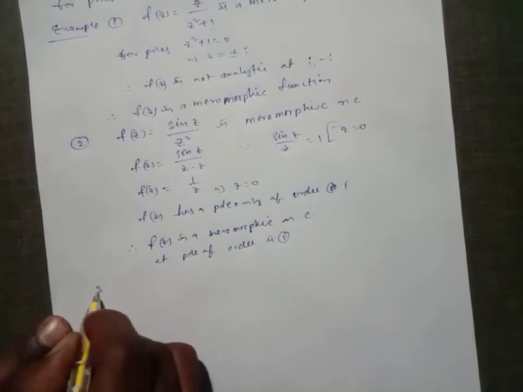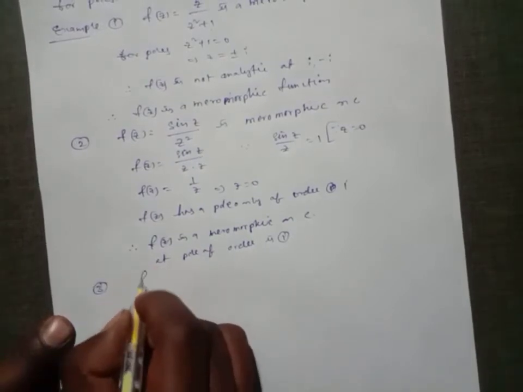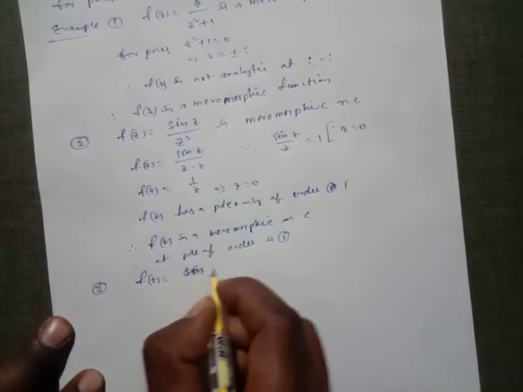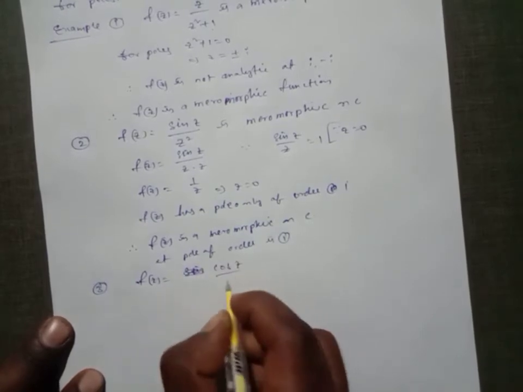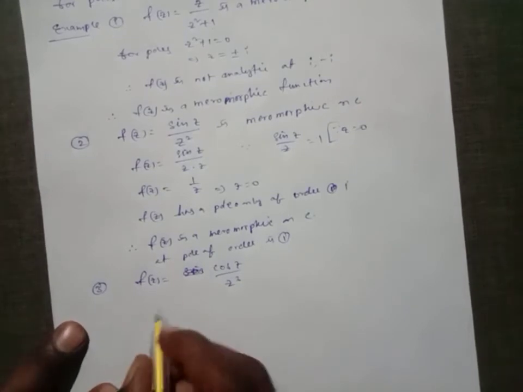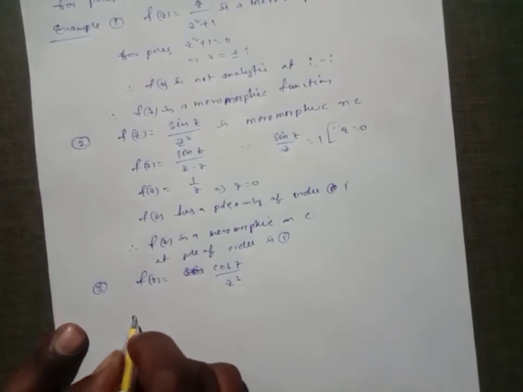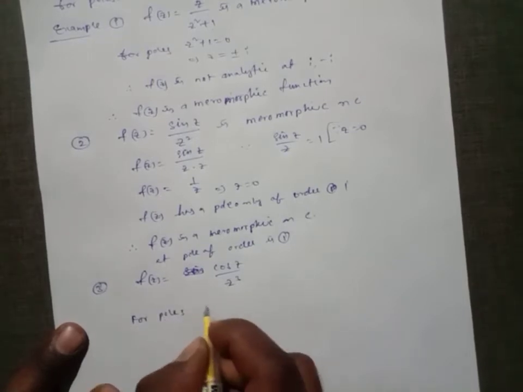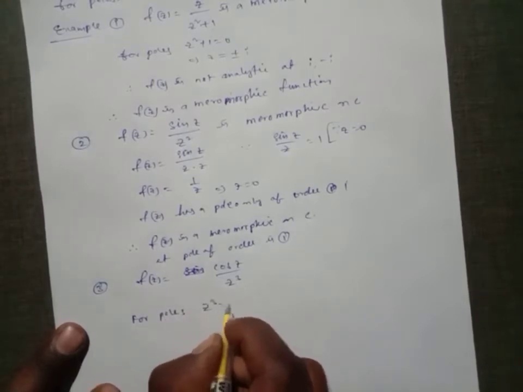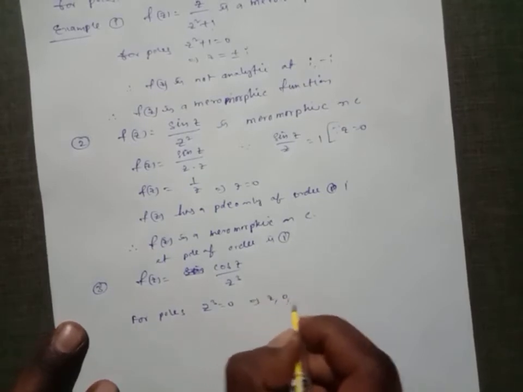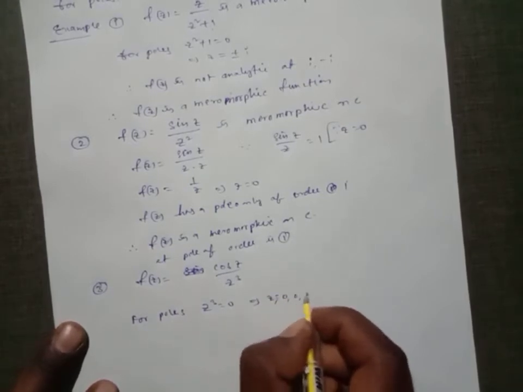Example 3, f of z equal to cos z by z cube. For poles, denominator equal to 0, z cube equal to 0. So z equal to 0, 0, 0.